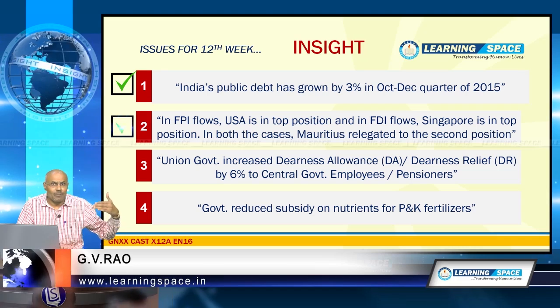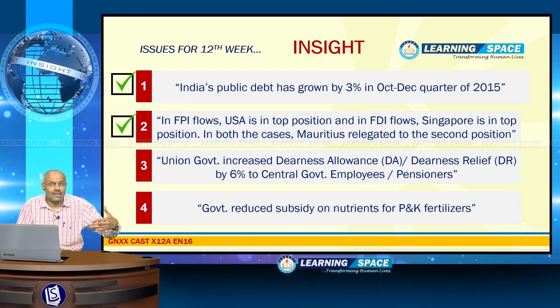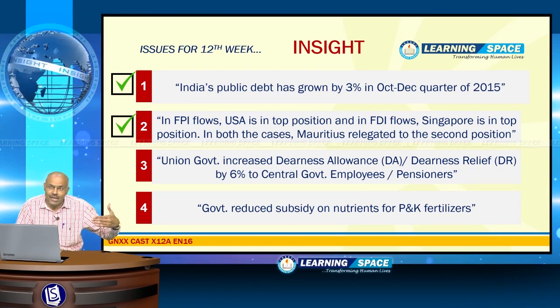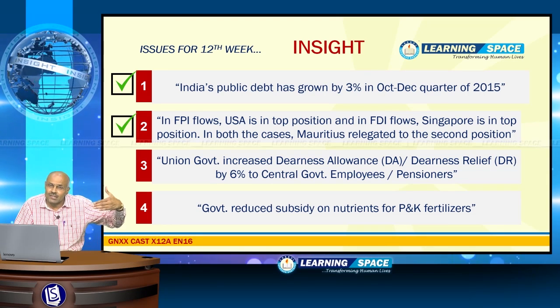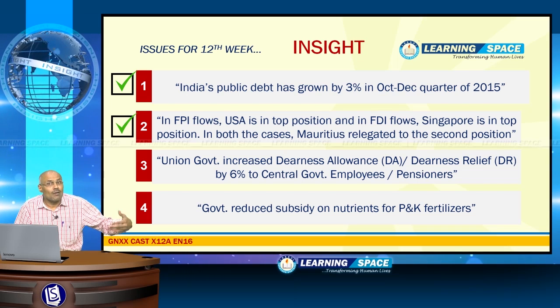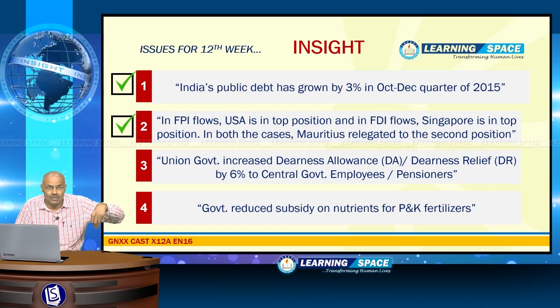Next issue is in FPI flows, United States of America is in top position, and in FDI flows, Singapore is in top position. In both the cases, Mauritius is relegated to the second position. What is the main reason? We are going to discuss about it.